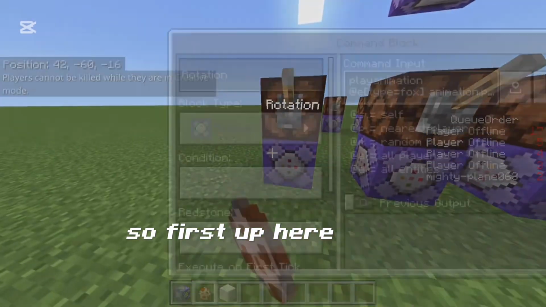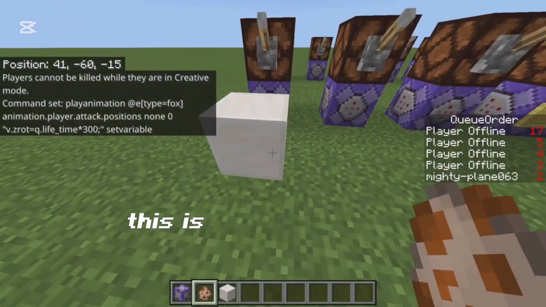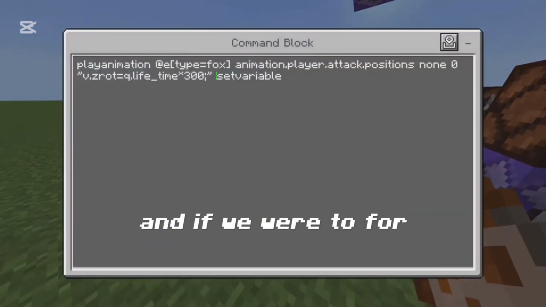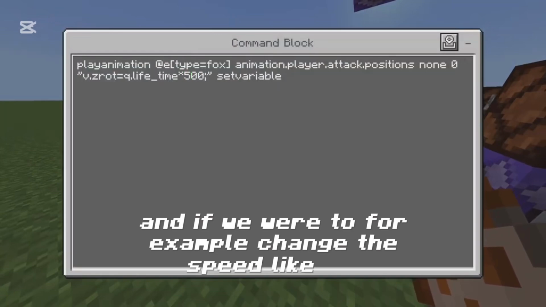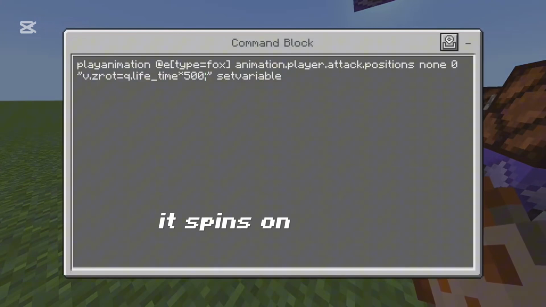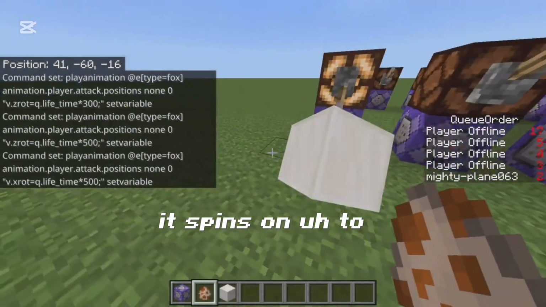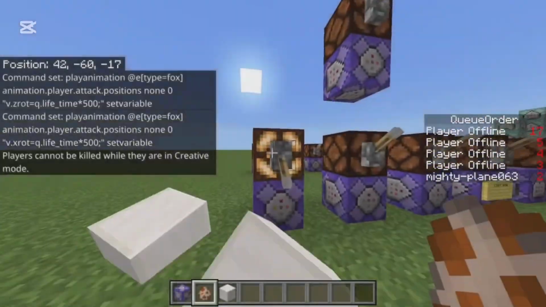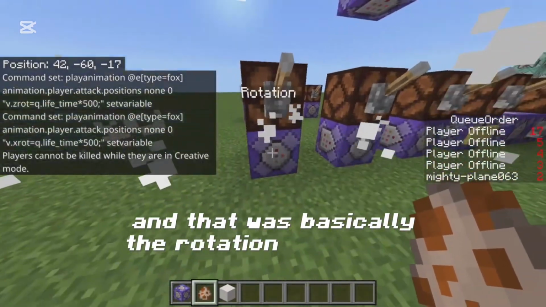So first up here, this is for the normal rotation. This is just going to make it spin constantly, as you can see right here. And if we were to, for example, change the speed, like 500, it's going to go way faster. And of course, you can change the axis it spins on to X instead, as you can see right here. Pretty nice. And that was basically the rotation.